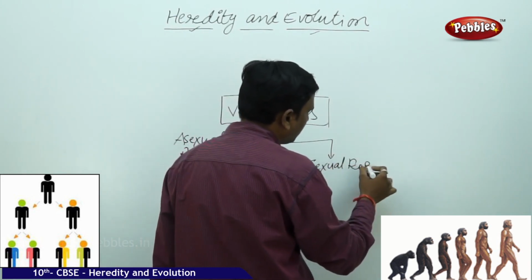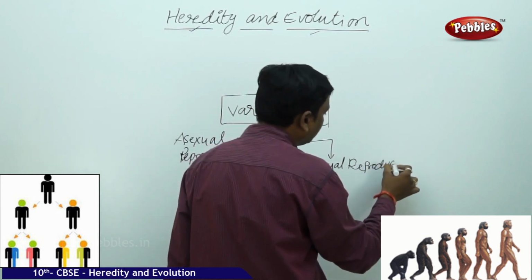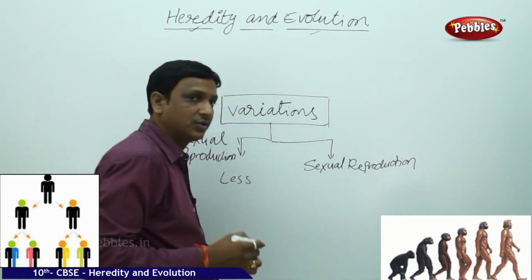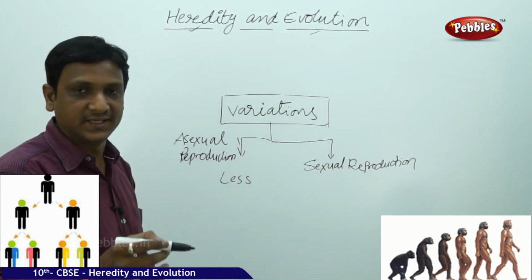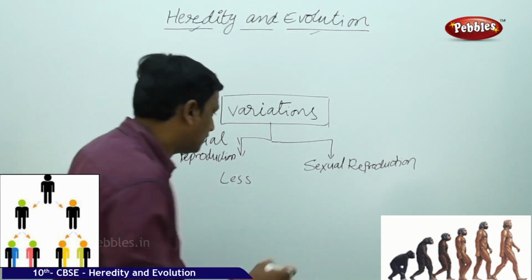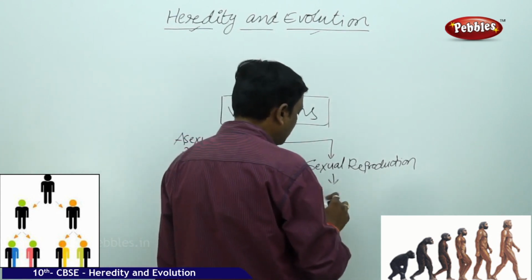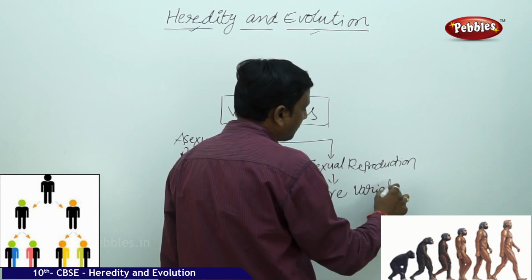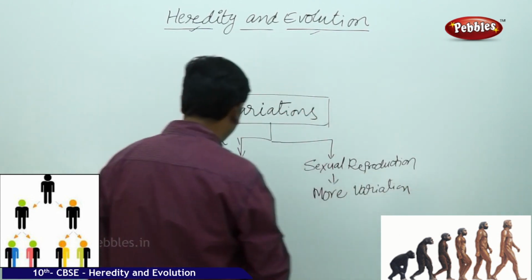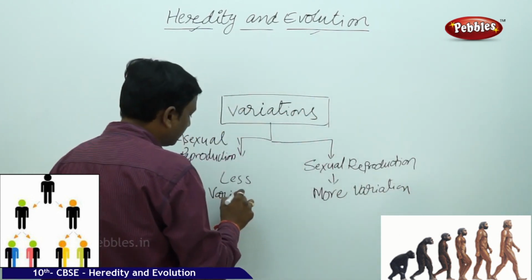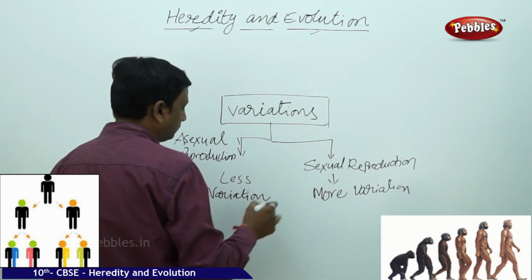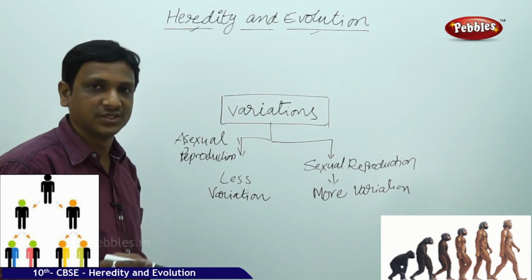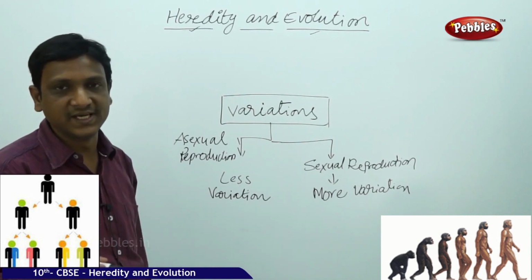If the organism reproduces by sexual means, there is more chance for variation, because two DNAs, mother DNA and father DNA, recombine to form a new DNA. More variations in sexual reproduction, less variations in asexual reproduction. But whatever the case, variations are there in each generation, from one progeny to another.